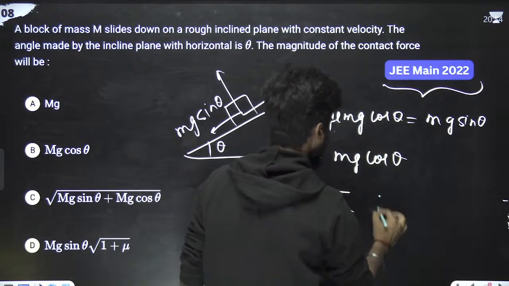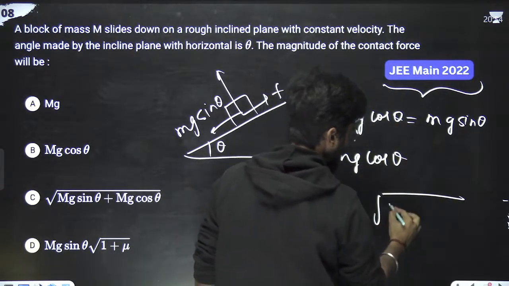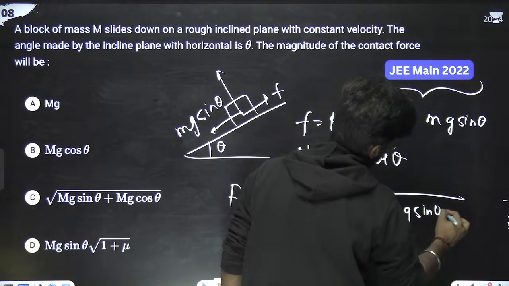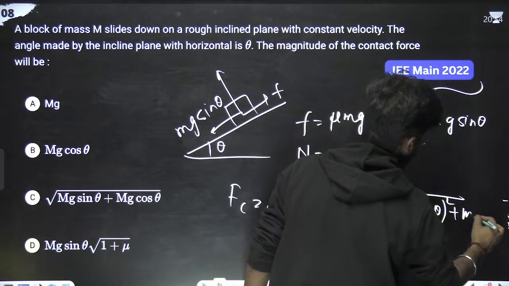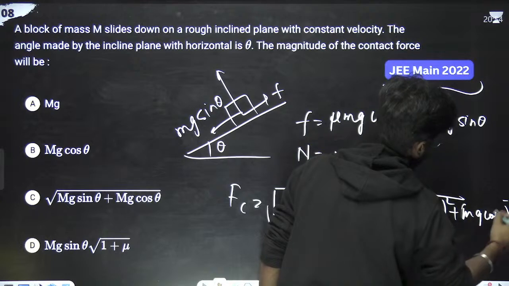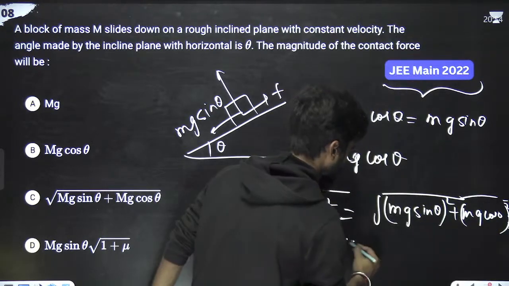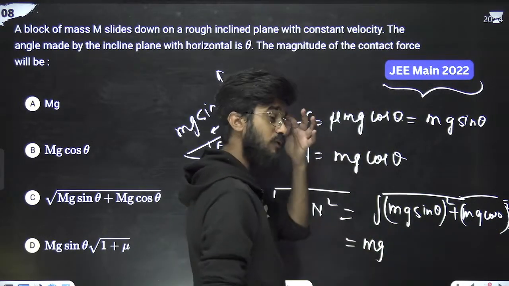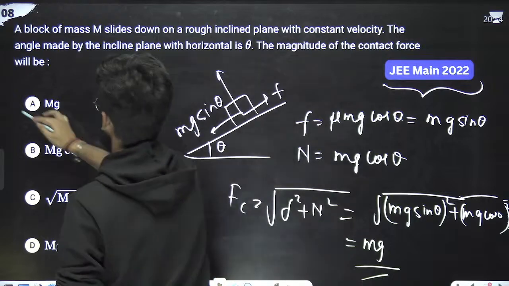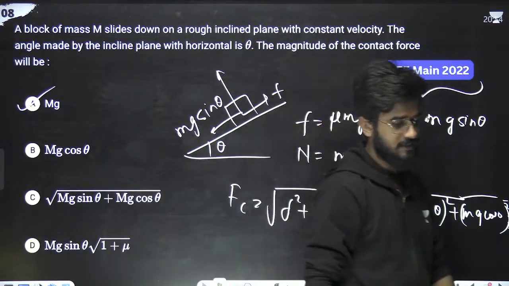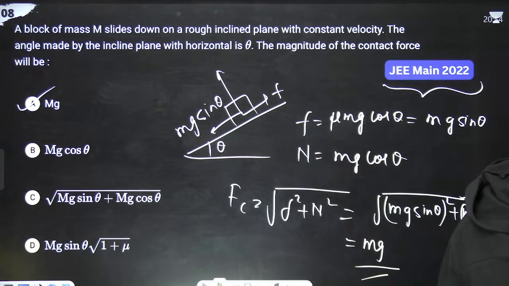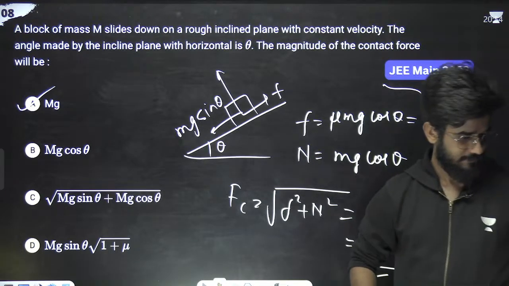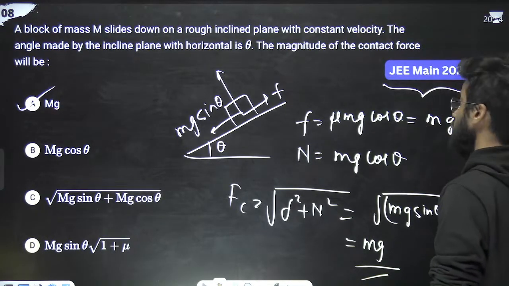So what will we write? Mu mg cos theta is mg sin theta, so mg sin theta squared plus mg cos theta squared. Mg comes common. Under root sin square theta plus cos square theta is 1. So it is just mg. Means option A is correct. Any doubt? Okay. Great. Next question.